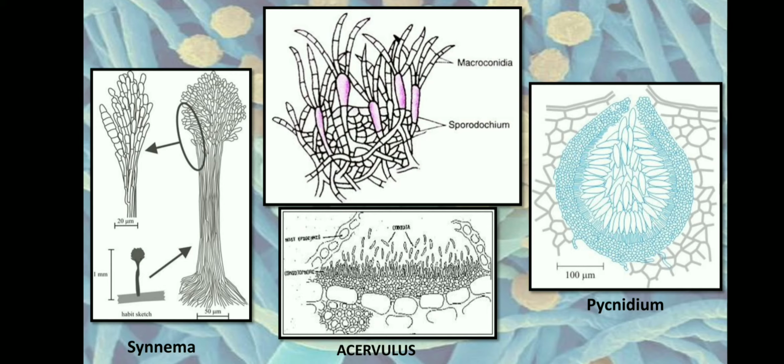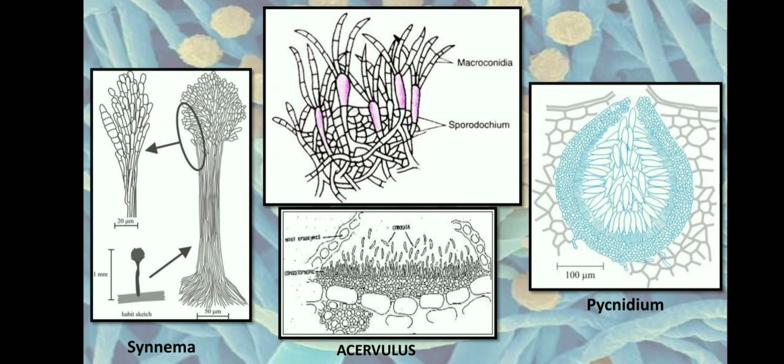If you see here, in coremium or coremia formation, a lot of conidiophores will come together. They get compacted and fused together to form a strand. Now this strand will resemble the stalk of a wheat. So a lot of conidiophores come together, fuse with each other and form a thick stalk, which we call a coremium, on which there will be a lot of conidiospores.